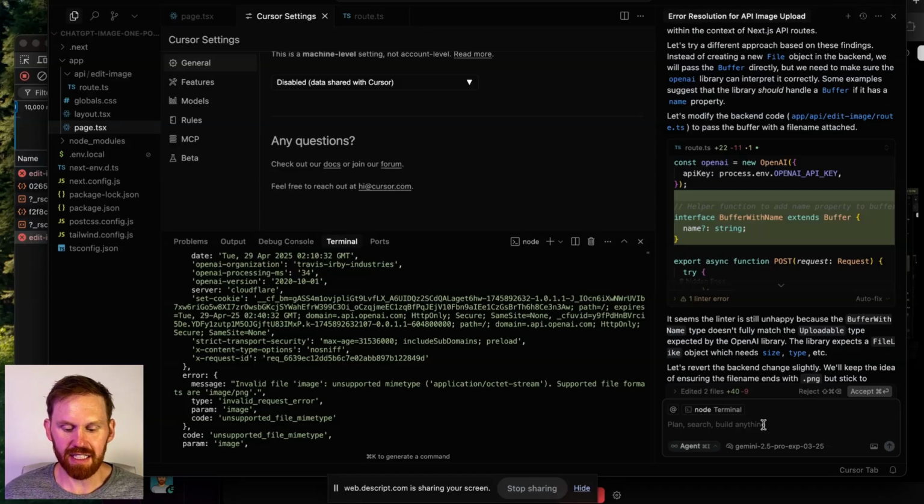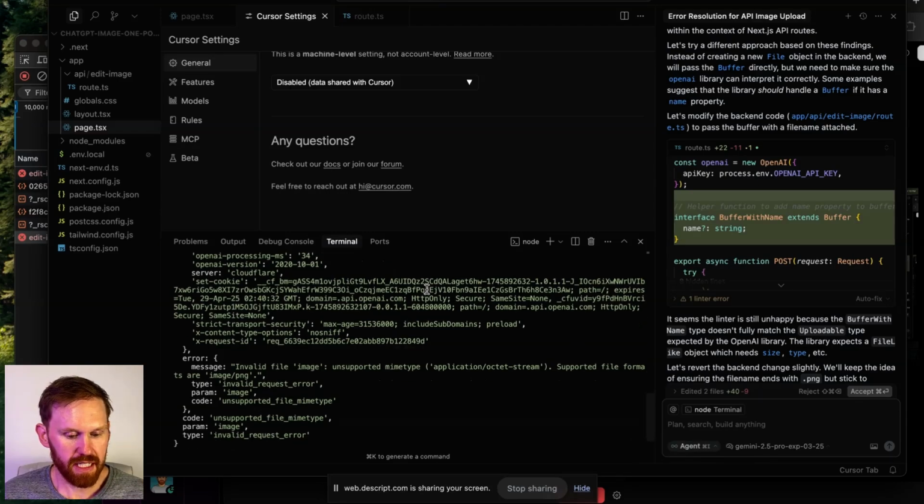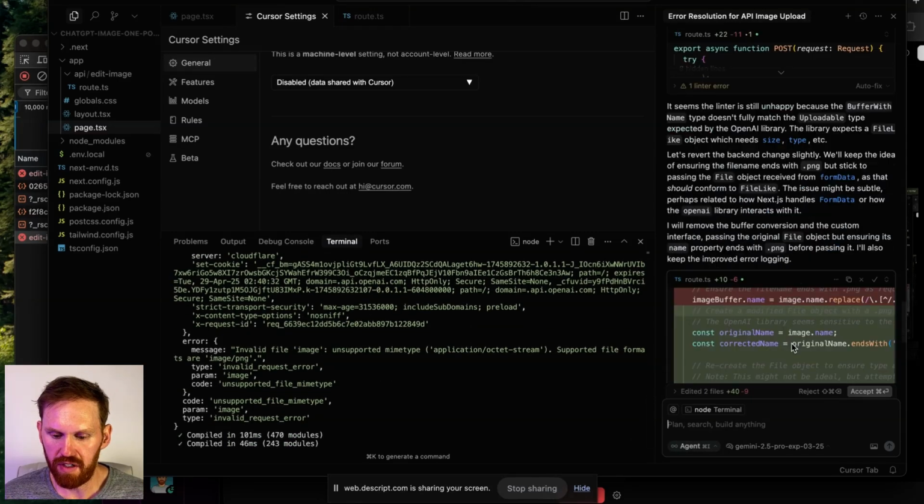I'm not saying Gemini 2.5 Pro is always the best. Sometimes it's good to try a few different models if you're stuck, because each one can have success in a particular scenario. But let's see if Gemini 2.5 Pro can work through the issue with the file format.